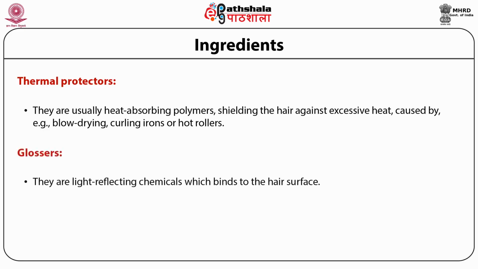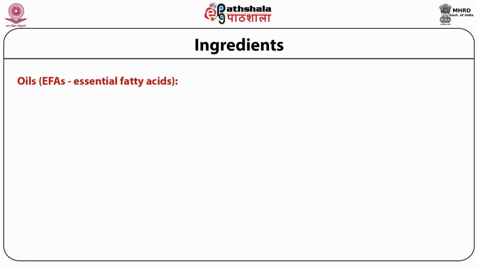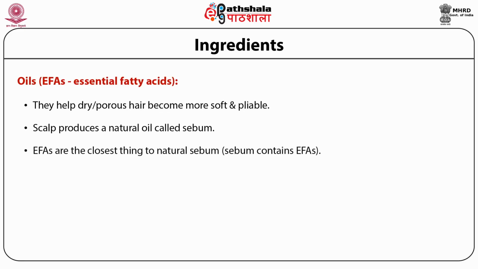Glossers are light-reflecting chemicals that bind to the hair surface. They usually consist of polymers, mainly silicones, then oils like essential fatty acids. They help the dry, porous hair become more soft and pliable. The scalp produces a natural oil called sebum. The essential fatty acids are the closest thing to the natural sebum, as sebum contains these essential fatty acids.